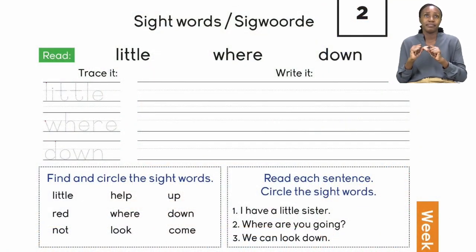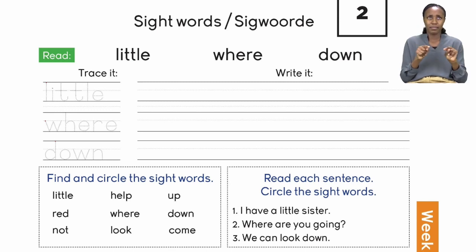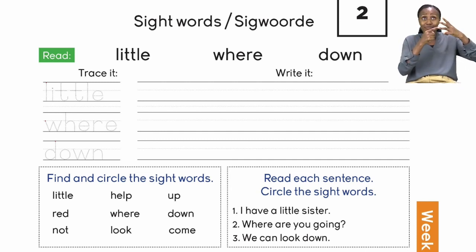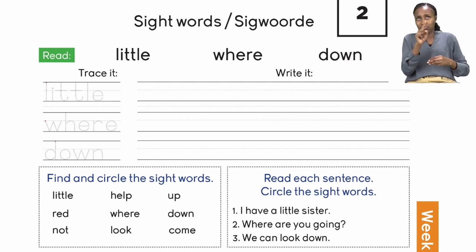It says in the block that you have to find and circle the sight words. Remember everyone, your sight words are little, where, and down. Now I want you to go on your own and find the words little, where, and down. And once you have found all the words, you need to circle each word.